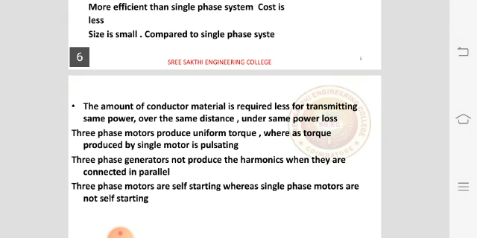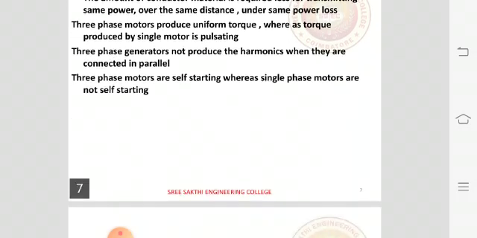We are getting a pulsating torque in single phase motor, whereas in three phase we are getting a uniform torque. The three phase generators do not produce harmonics when they are connected in parallel. Three phase motors are self starting, whereas single phase motors are not self starting.